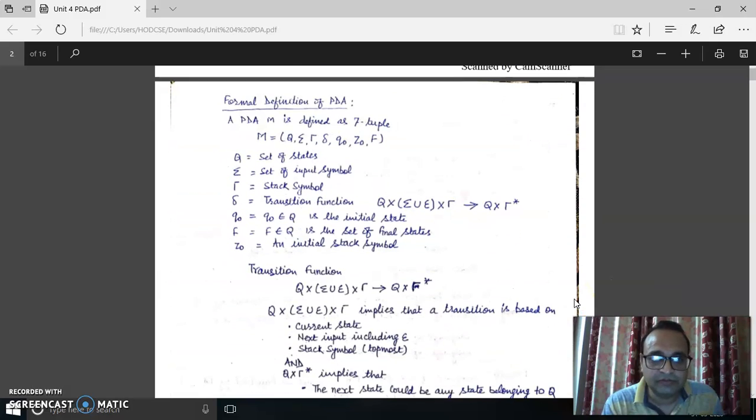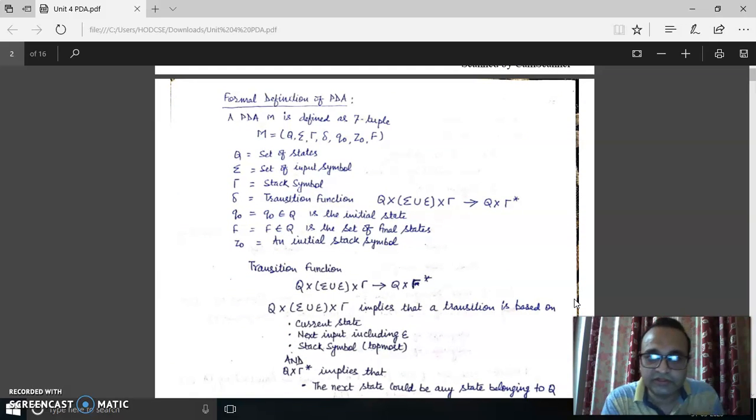with PDA machines. Now let us come to the formal definition of PDA. PDA is pushdown automata. The PDA machine is defined by 7 tuples. You have seen that the finite state machine is represented by 5 tuples: Q, sigma, del, Q0, F. Two more tuples are added: tau and Z0.